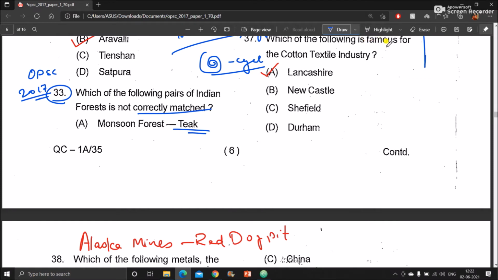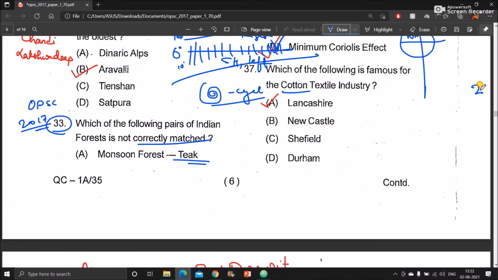Next, which of the following is famous for the cotton textile industry? Lancashire, Newcastle, Sheffield, Durham. As you know, right now, if you talk about 2021, almost in every place there is a cotton textile industry. However, the cotton textile industry started and boomed in Lancashire.